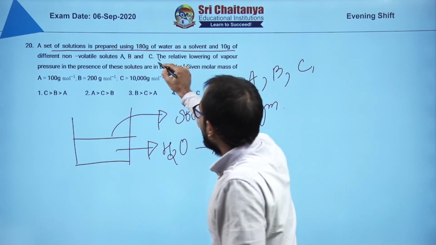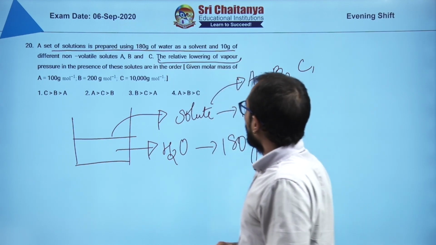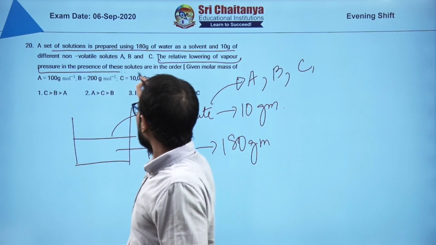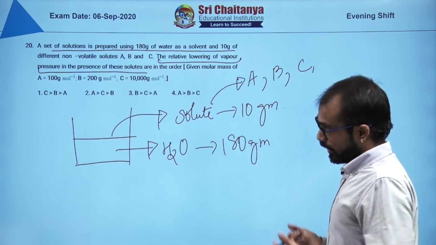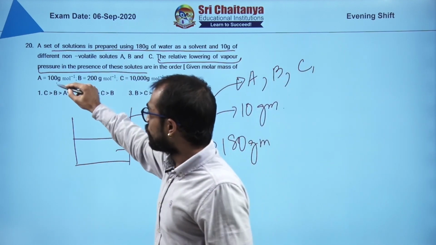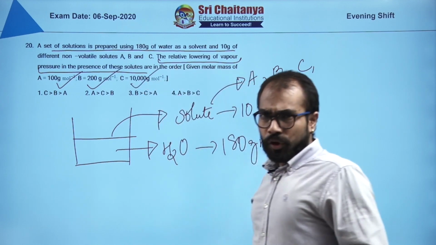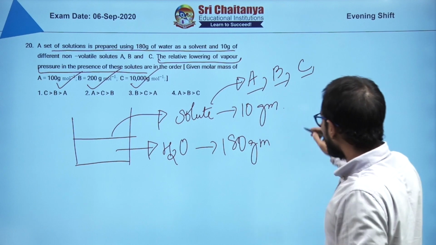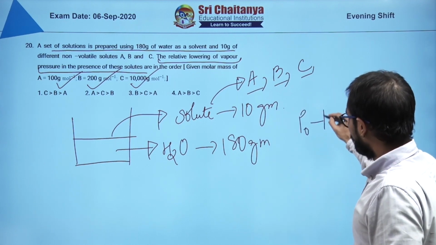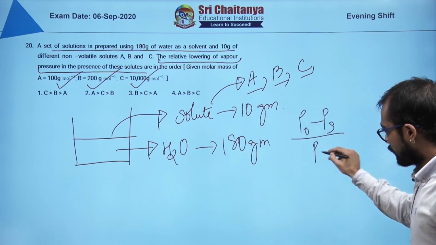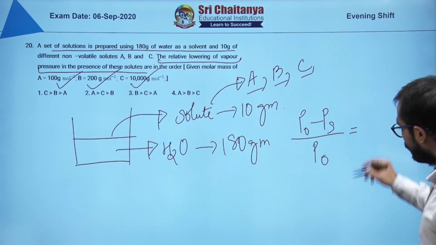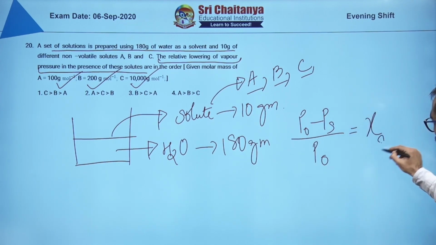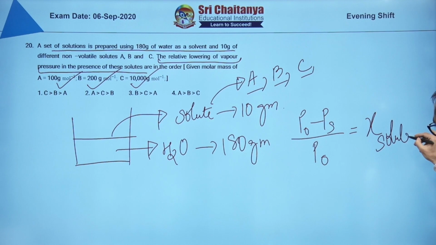They are asking the relative lowering of vapor pressure of these solutes in the order. They are giving you the molar mass of these particular solutes. Now relative lowering, do you know the formula? Yes. P naught minus Ps divided by P naught is equal to the mole fraction of the solute multiplied by i.